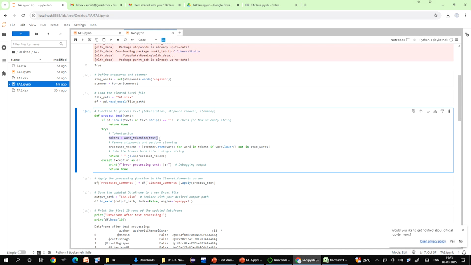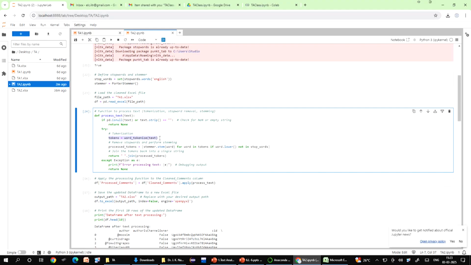I have already explained that if you have a sentence like "I love programming!" with an exclamation mark at the end, after tokenization it will become I, love, programming, and the exclamation mark. This step is very important because we process these words individually in the next steps.